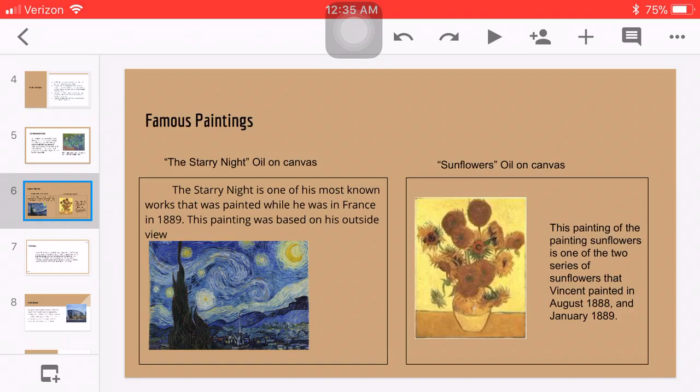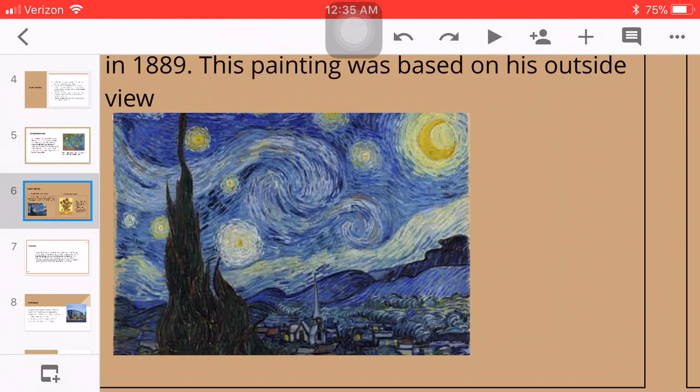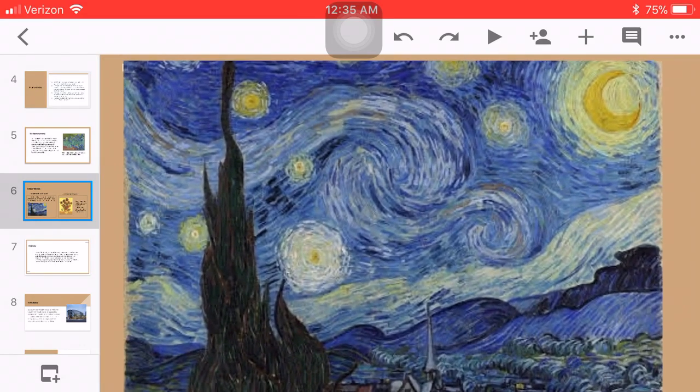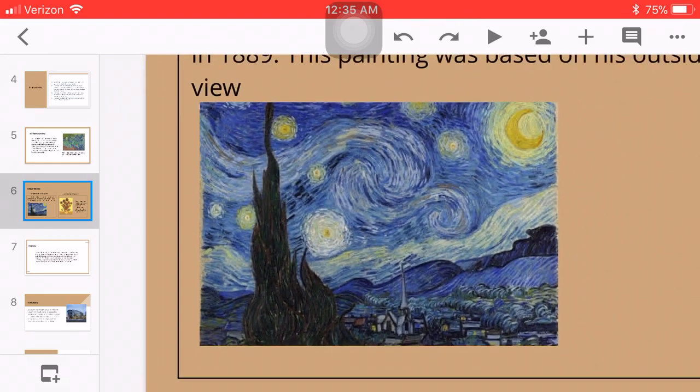The Starry Night is one of his most known works that was painted while he was in France in 1889. This painting was based on his outside view of the countryside, and he actually wrote a letter to his brother Theo about this depiction of the countryside, and that's why we see all of these lines, all of the mountains behind, and he showed us his techniques and styles by showing us the swirl as the sky.